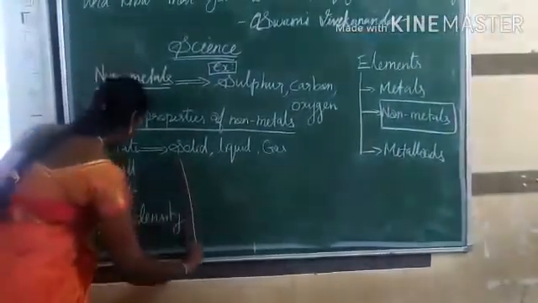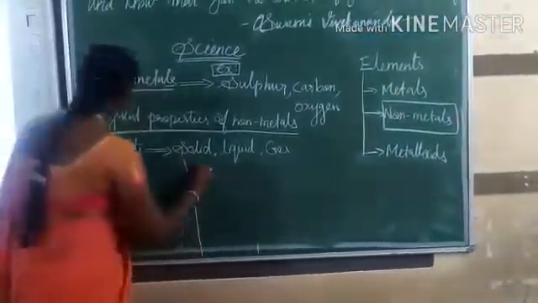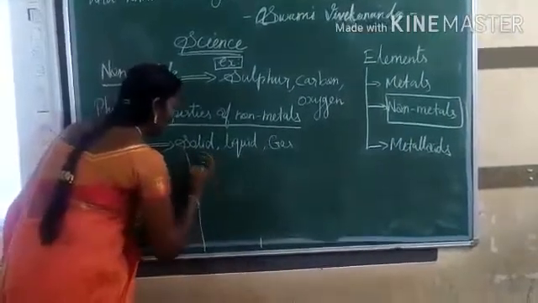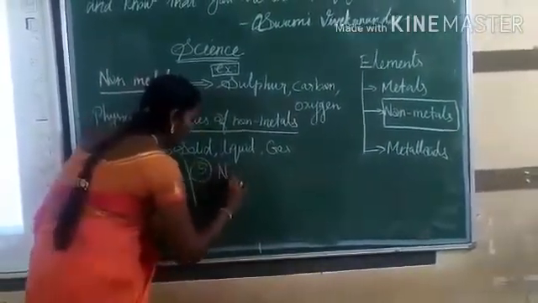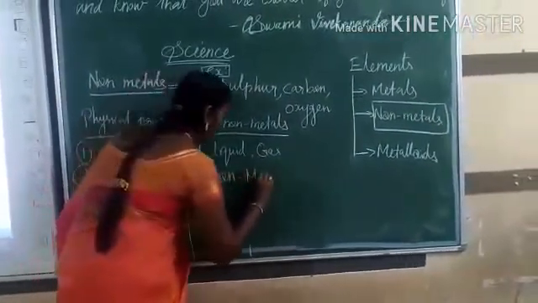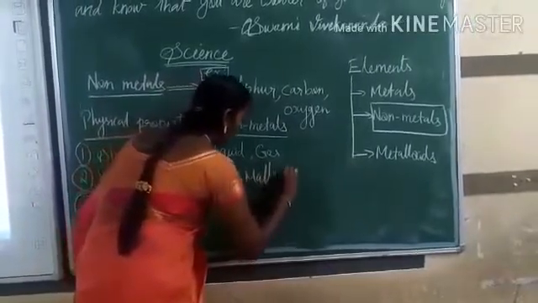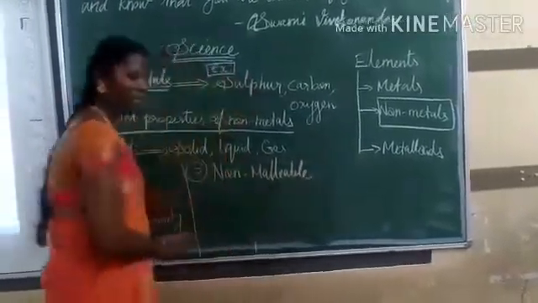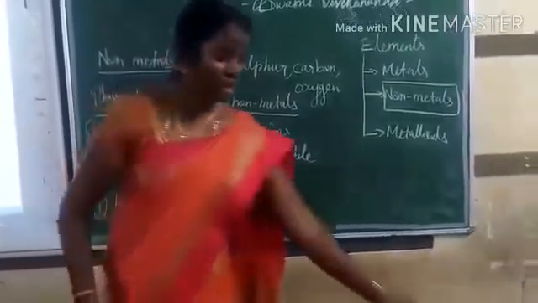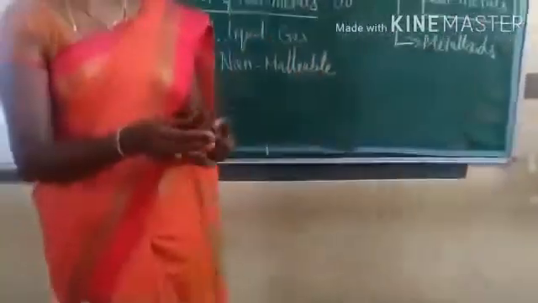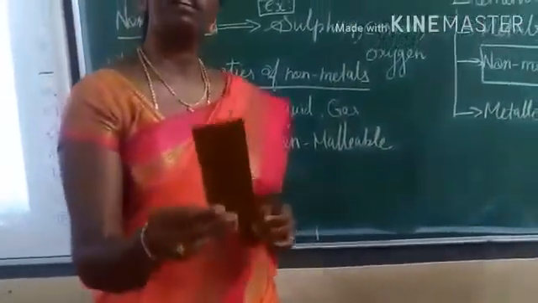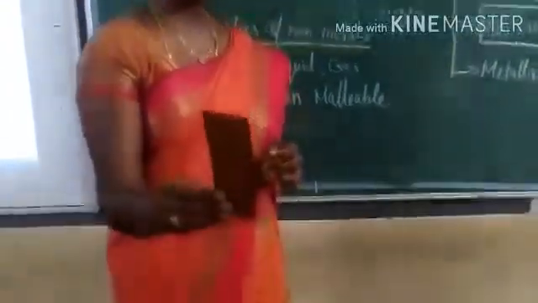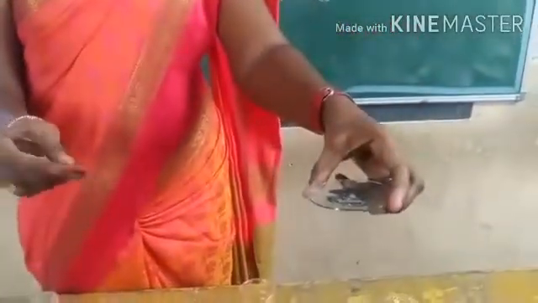The next property of non-metals is non-malleable. Malleability means we can hammer metals into thin sheets. But what about non-metals, can we do this? We cannot.